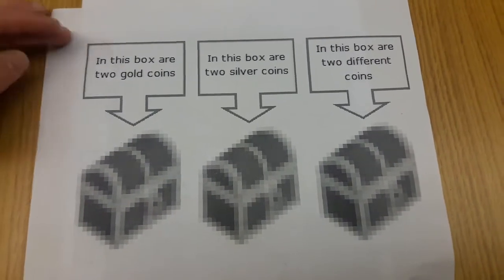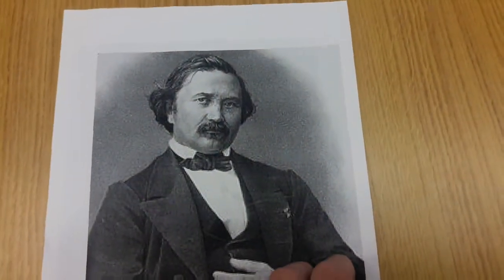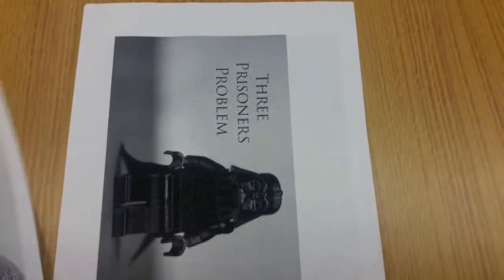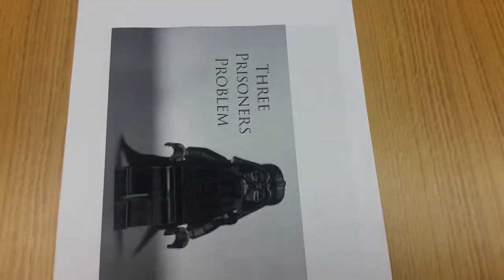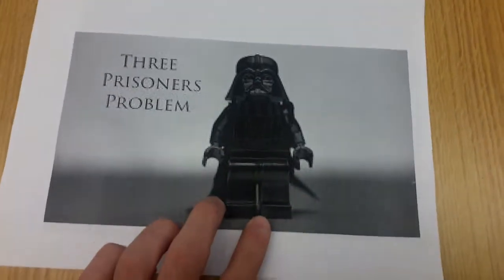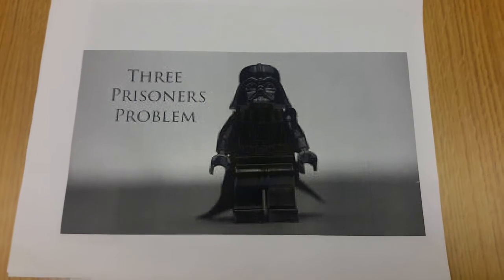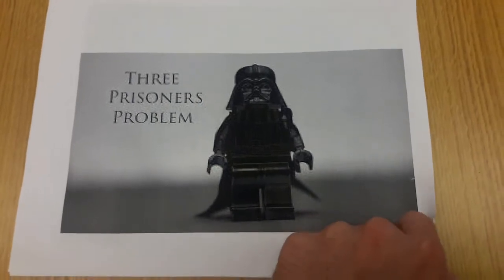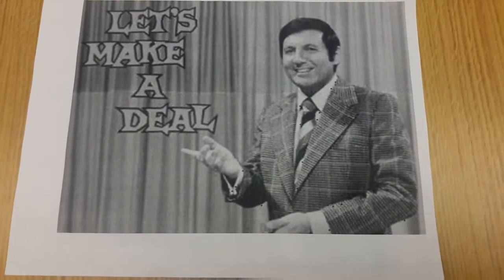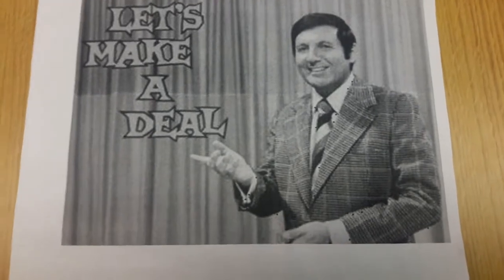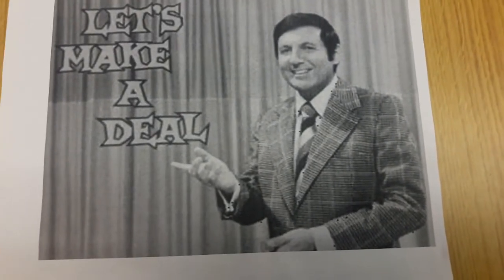The second time this problem was seen was in 1959 by Martin Gardner. His experiment was known as the three prisoners problem, which involved the exact same concept as the Bertrand box paradox, but it was based on whether to execute a prisoner or not. Then, in 1975, the game show Let's Make a Deal became popular. This show is where Monty Hall problems began.